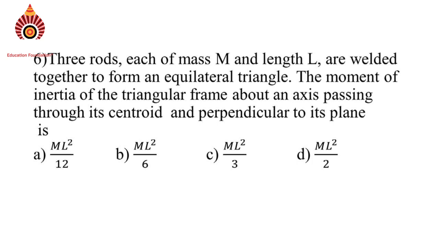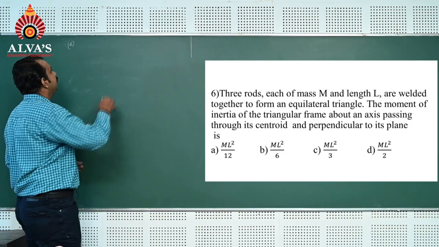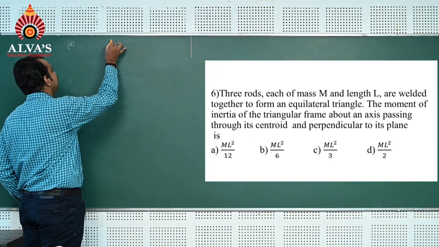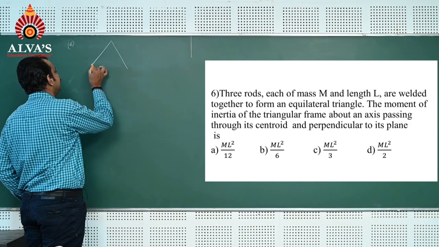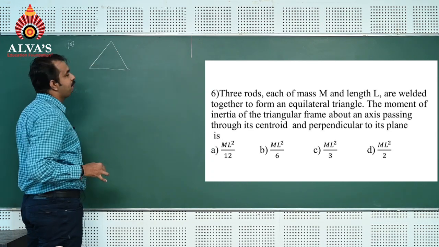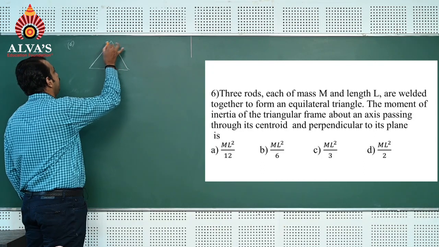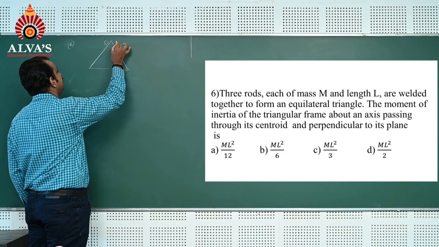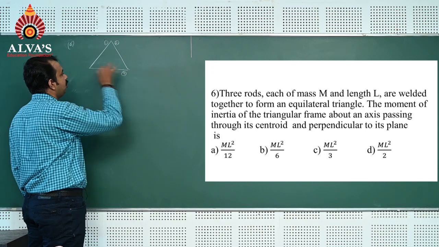Question number 6. 3 rods, each of mass m and length L, are welded together to form an equilateral triangle. Find the moment of inertia of the triangular frame about an axis passing through the centroid and perpendicular to the plane. To find out moment of inertia, we can just form a triangle, and these are the 3 rods welded in the form of a triangle. I take this rod as first rod, this rod as second rod, this rod as third rod.